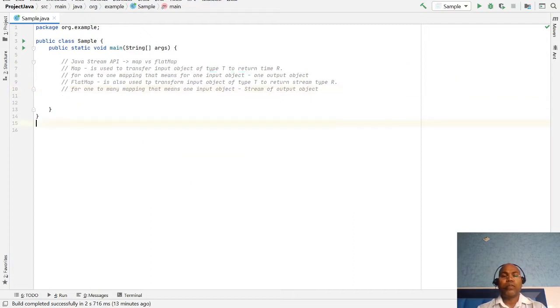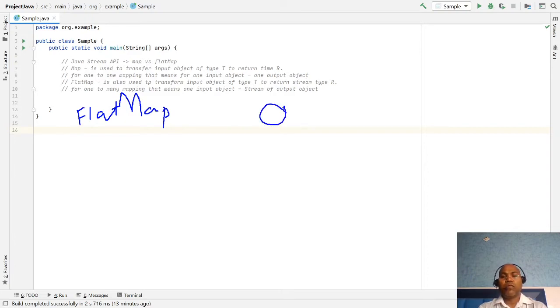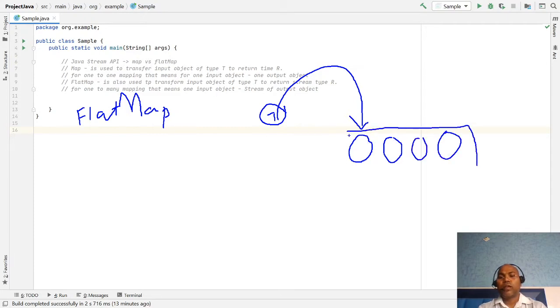Flat map is also used for transformation from one input object of type T to a list of type R as the return type.